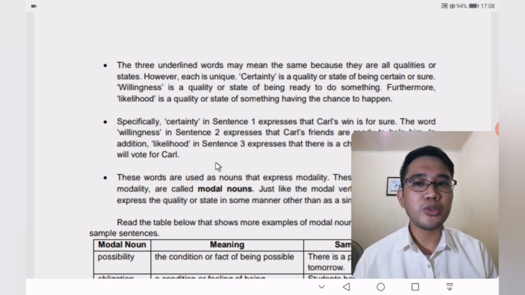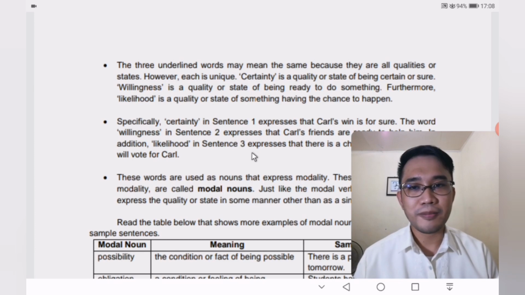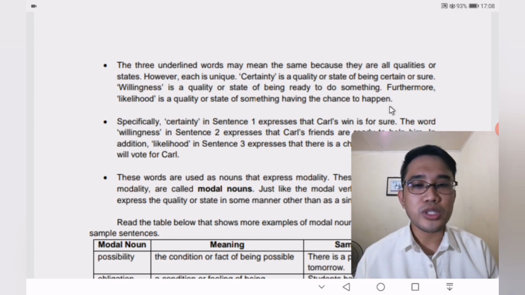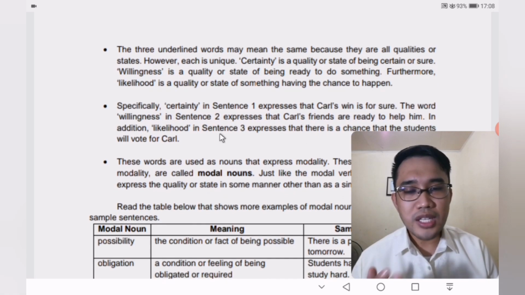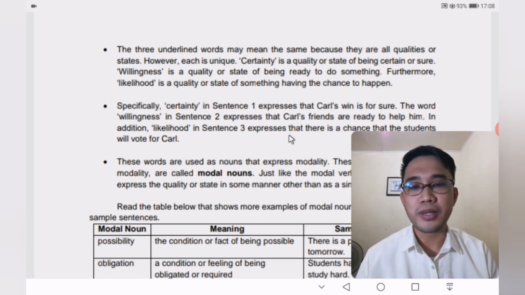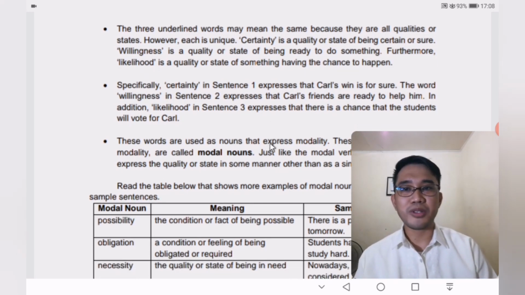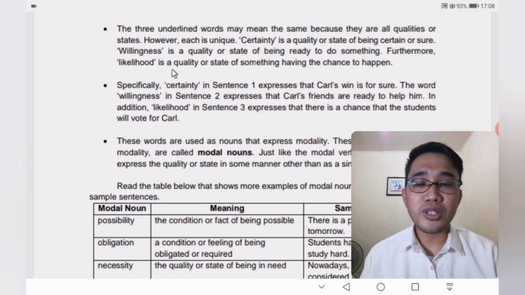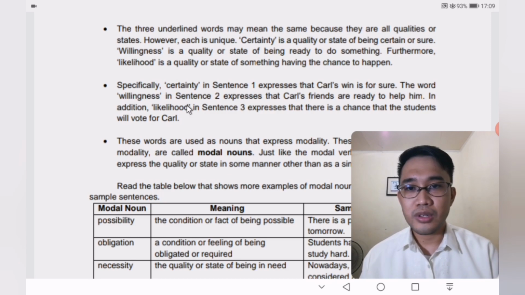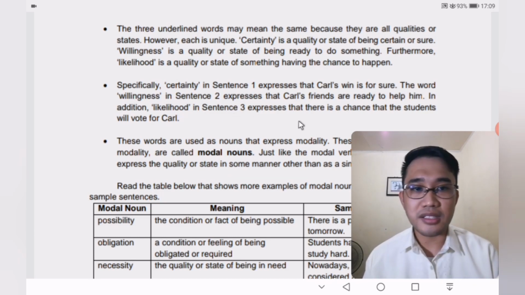How about in number 2? We see the word willingness. We know that it is a quality or state of being ready to do something. So, sentence number 2 expresses that Carl's friends are ready to help him. They are willing to help him. How about in sentence number 3? The word likelihood is a quality or state of something having the chance to happen. So, in sentence number 3, likelihood expresses that there is a chance that the students will vote for Carl.